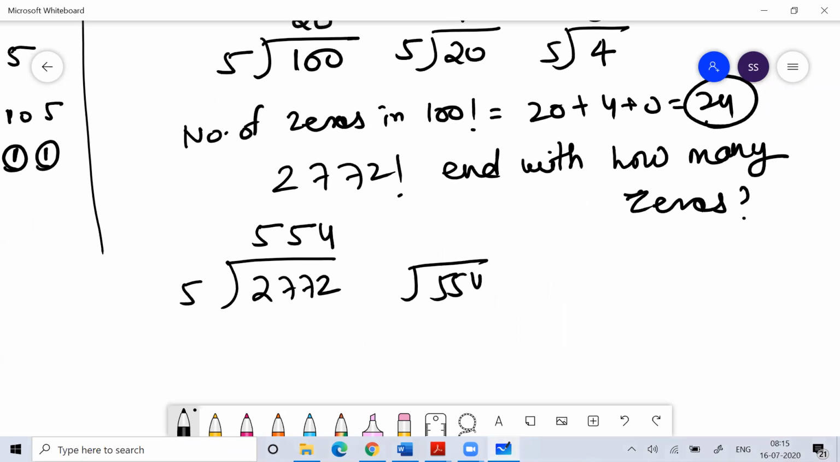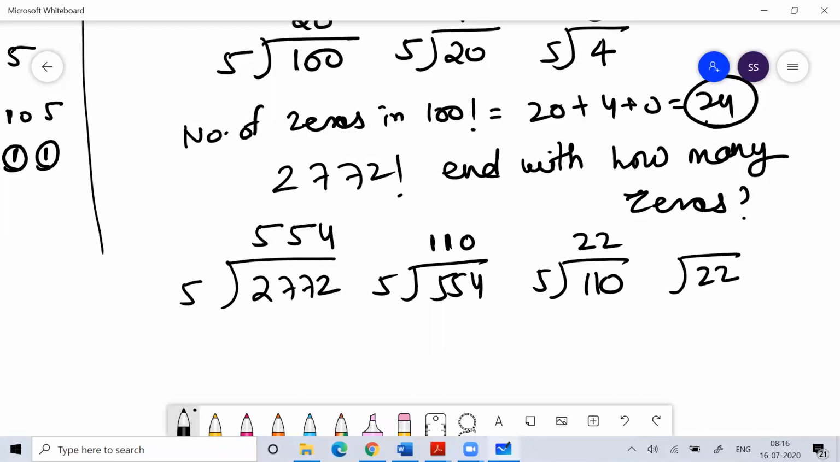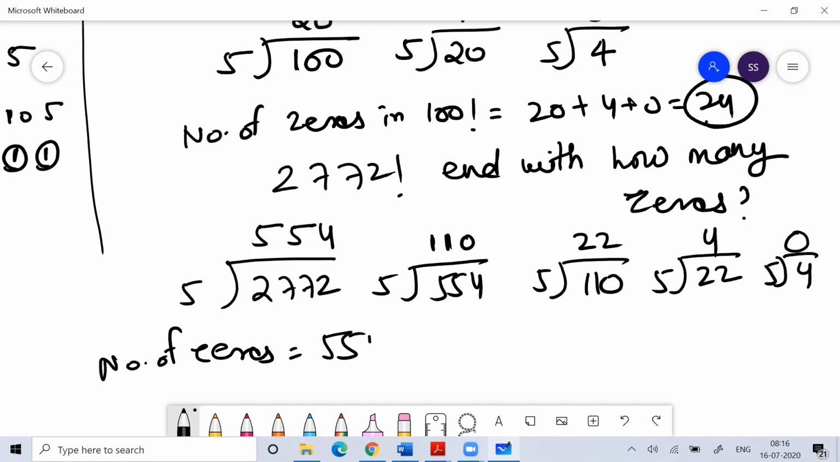Again divide 554 by 5. What quotient do you get? 110. Again divide 110 by 5. What quotient will you get? 22. Divide 22 by 5. What quotient do you get? 4. Divide 4 by 5. What quotient do you get? 0. So the number of trailing zeros is 554 plus 110 plus 22 plus 4. That will give you the answer.